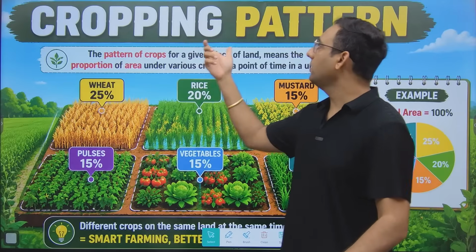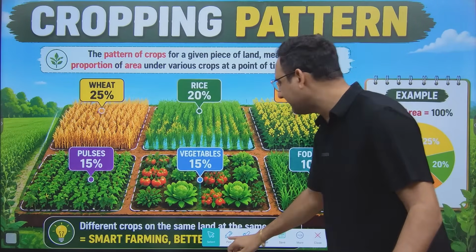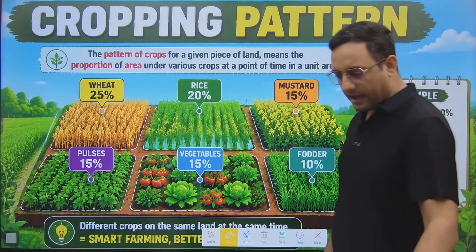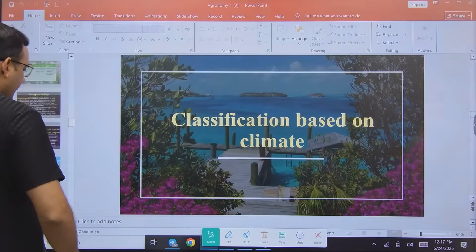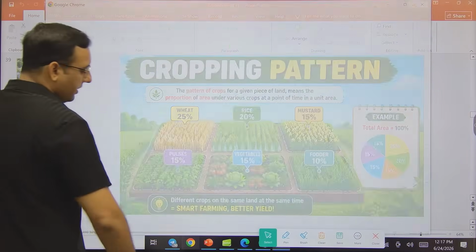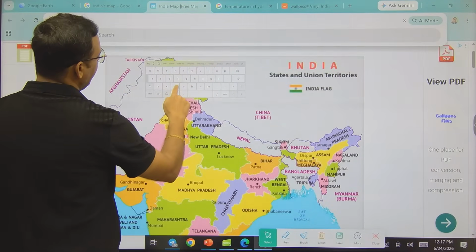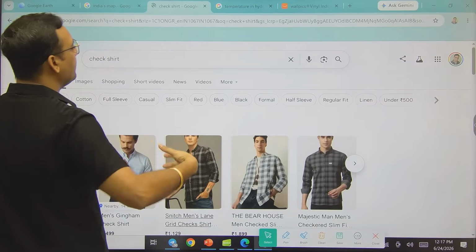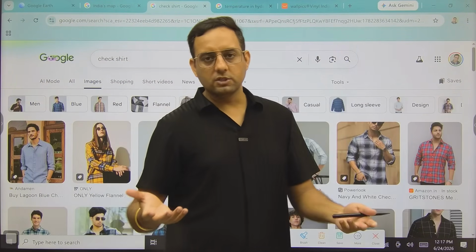So first of all, it is cropping pattern, and you don't need to study this concept, because with this image only you will be able to understand what cropping pattern is. To tell you what cropping pattern is, I would like to show you a shirt. Why, sir? The reason is, you will understand. Right now, if you see the shirt I am wearing, it is a plain shirt because it has only one color, which is black.